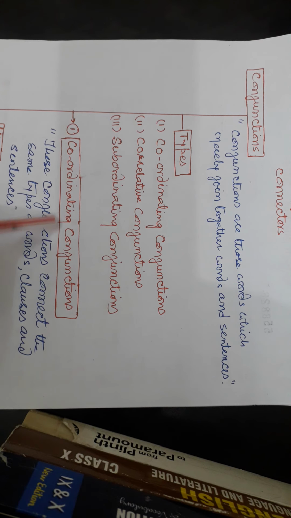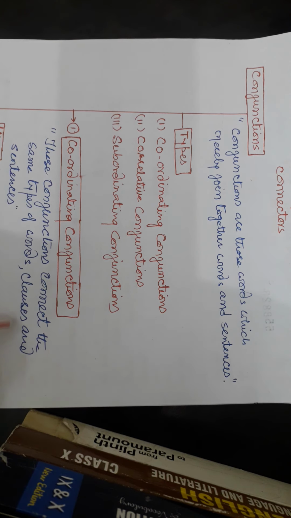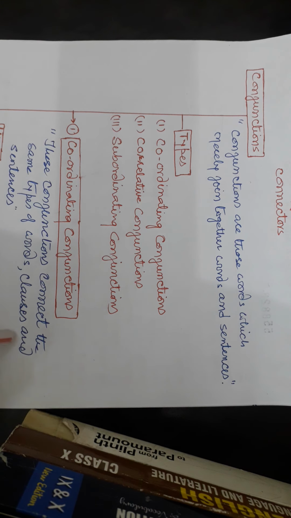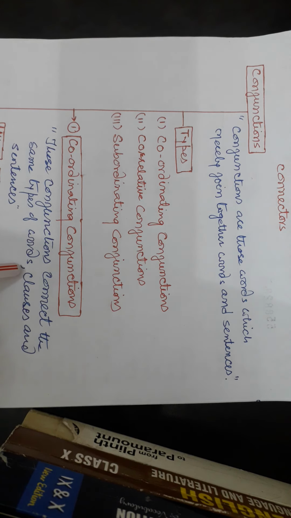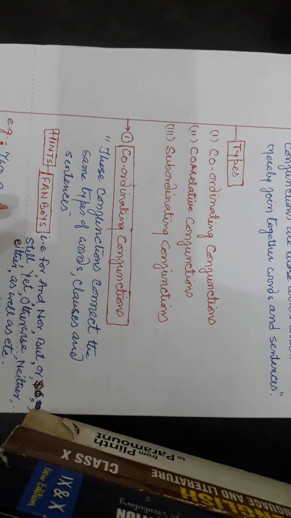First is coordinate conjunctions. These conjunctions connect the same types of words, clauses and sentences. जो same type of words, clauses और sentences को connect करे, that is coordinate conjunctions. Clear? Okay.